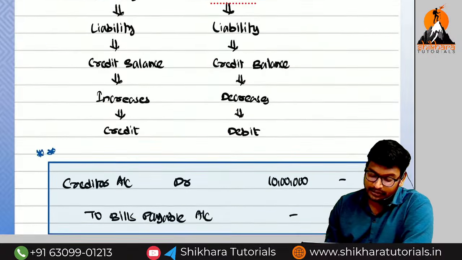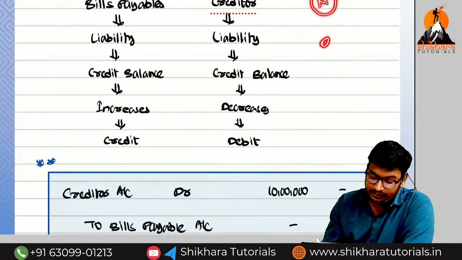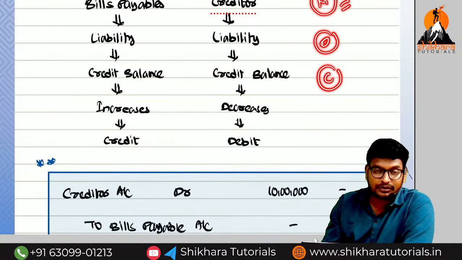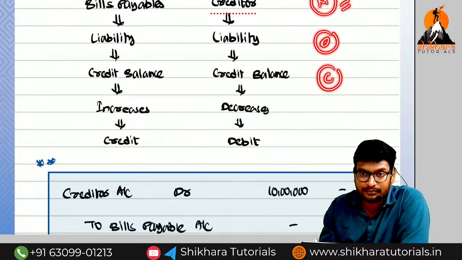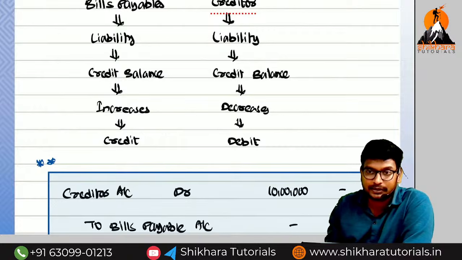Now up to now we have completed the basic rules. What are the basic rules, amma? Modern approach we have seen. And then what is the meaning of debit balance? What is the meaning of credit balance? As per the modern approach, assets will have which balance? Debit balance. Expenses? Debit balance. Incomes, credit balance. Liabilities, credit balance. So only 4 items will be there in accounting.